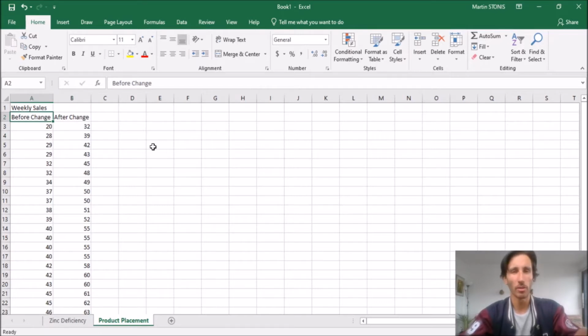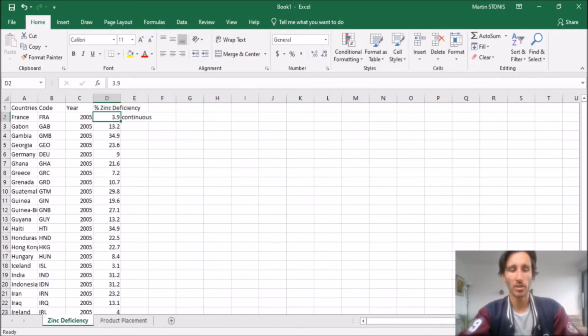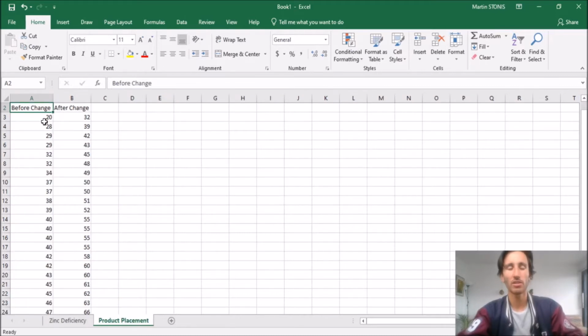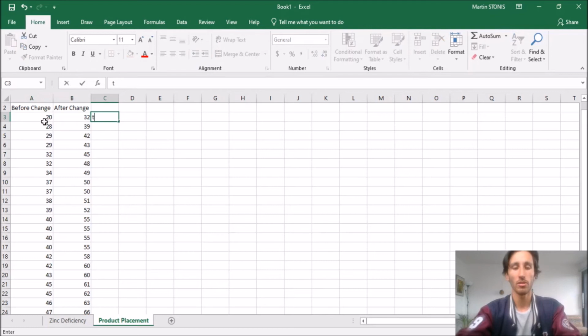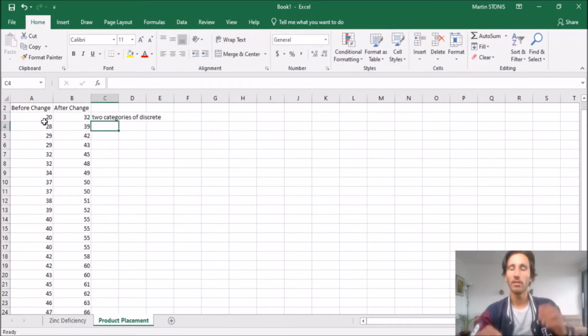I'd say they're probably nominal. All right. So cool, we've got two different types of data. We've got here continuous data, and we've got here two categories of discrete. And this is what I'd like you guys to be trying to do when you find your data. Label them as to what types of variables they've got.